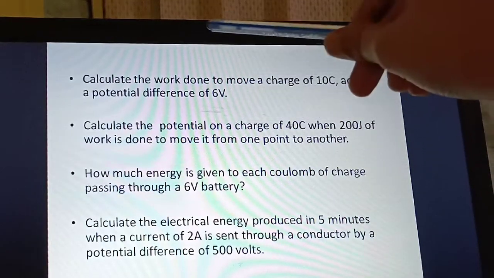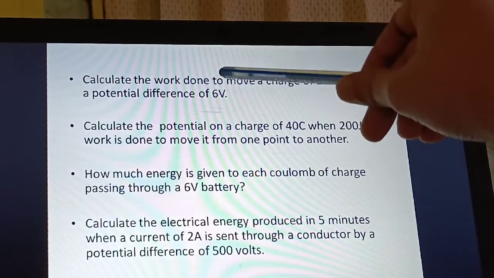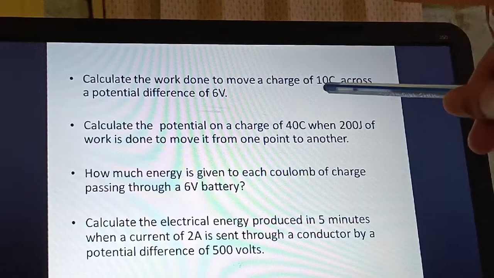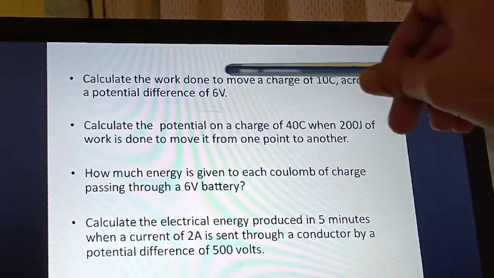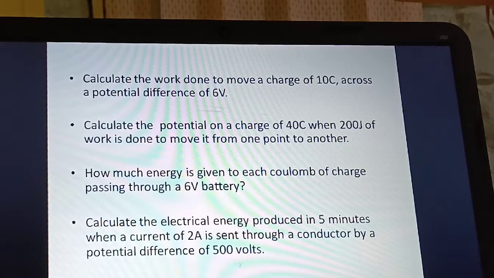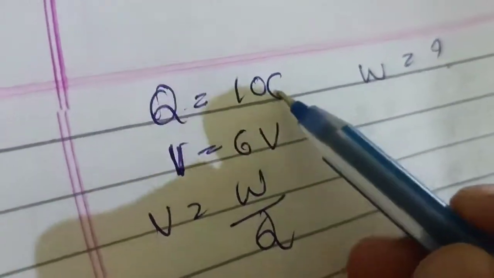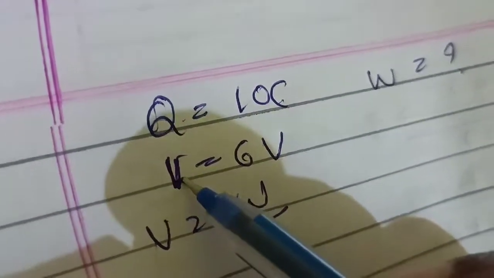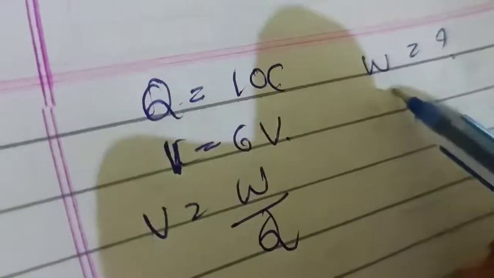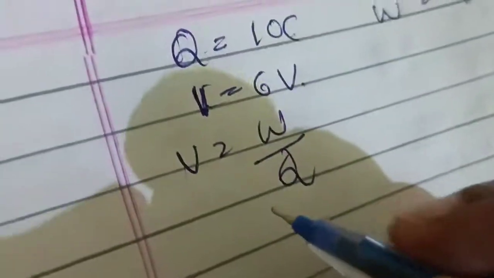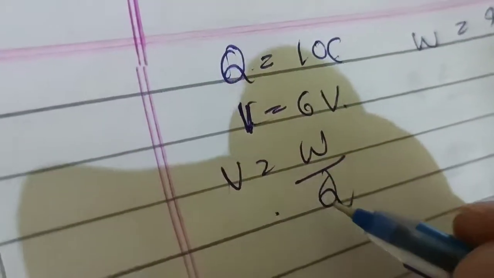So what do you have to calculate? Work done, W, you have to calculate. Charge is given 10 coulomb, potential difference is given 6 volt. What do you have to find out? Work done. So you know the potential difference formula, V is equal to W by Q.